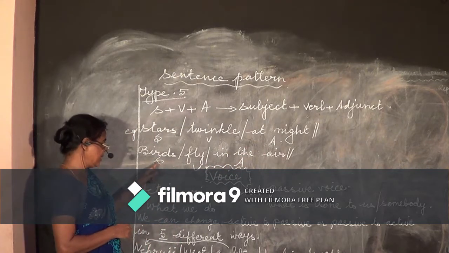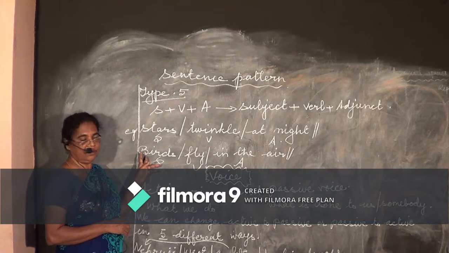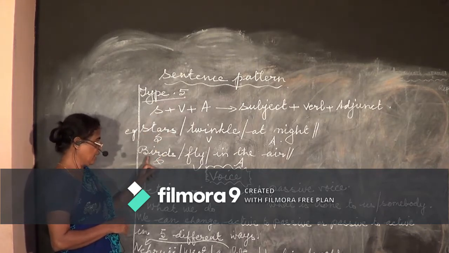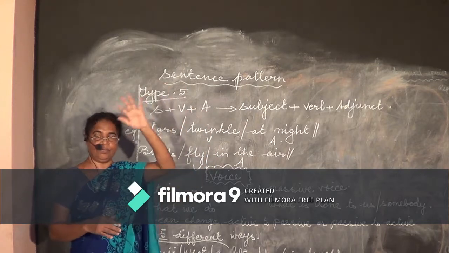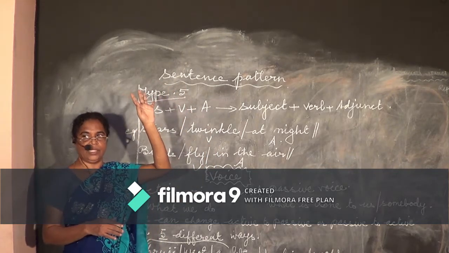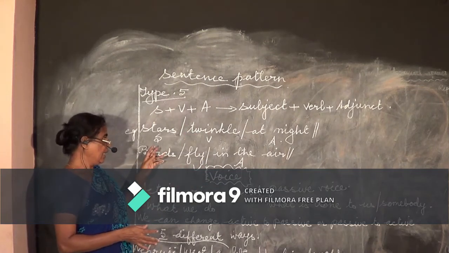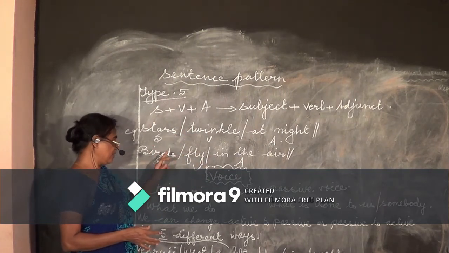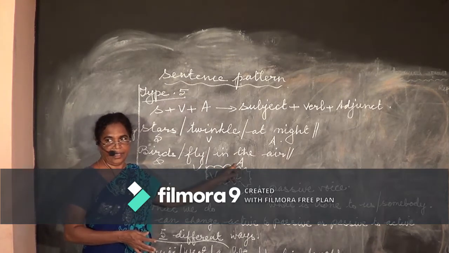And similar another sentence is here. Birds fly. You remember, first we started with the birds fly, subject and verb. Birds fly in the air. All the birds you have seen, particularly in the morning and evening, fly in groups, flocks together, and they all fly in the air. So birds, subject, fly verb, and in the air is the adjunct.